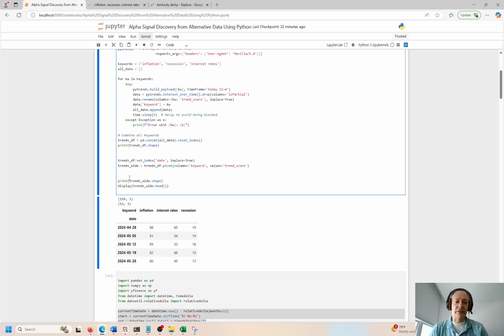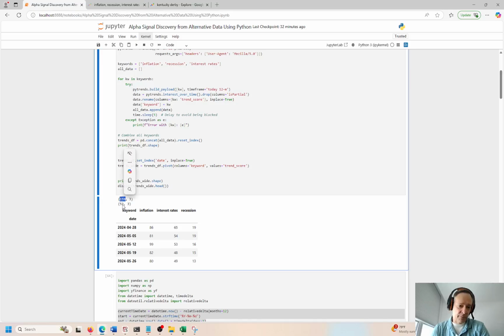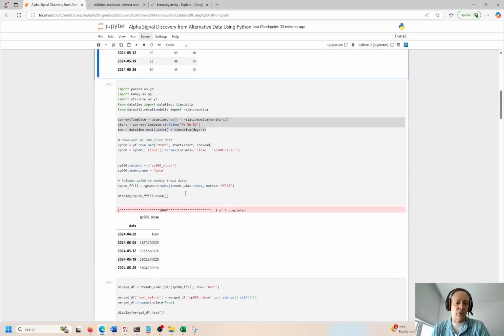So we're pulling in these trends. It comes in as a list. I take the list and I pivot it just so it's horizontal. So this is the data coming in. This is the pivot right here. Columns is going to be keywords and value is going to be trend score. So we start with 159 rows and 3 columns. And then we end up with 53 rows and 3 columns. So that looks fine.